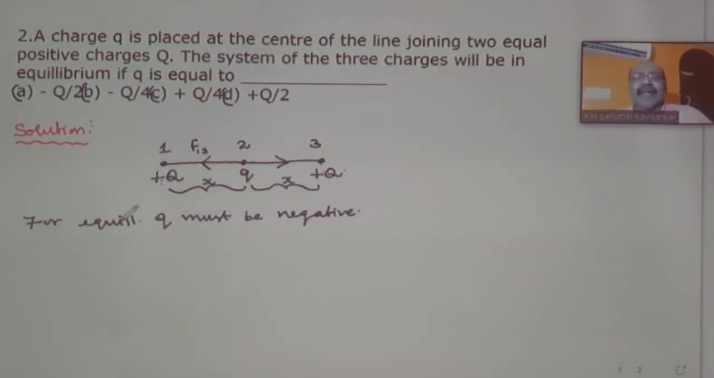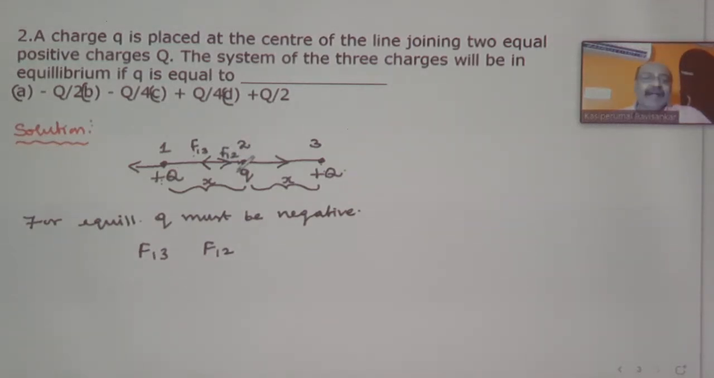So in this case, let us consider like this. For equilibrium, q must be negative, which means I can calculate F13 and I can calculate F12. What is F13? F13 is this one. Because this is also positive, there is a repulsive force. What is F12? F12 is this second force, the force on the first charge by the second charge. So this will be along this direction. Which one? F12.